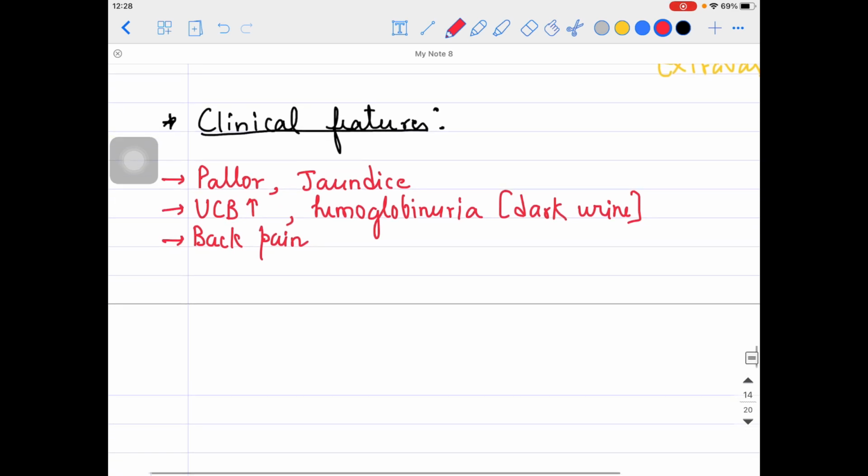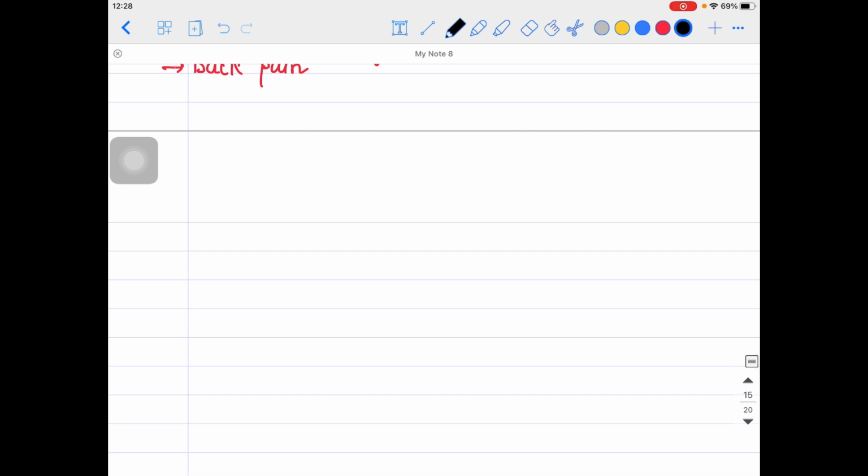During the investigations, guys, the investigations are also very important. What will we see in the peripheral smear? In the peripheral blood smear, I will see the bite cells. I told you that bite cells are there. Bite cells are also called degmacytes, so do not confuse yourself.